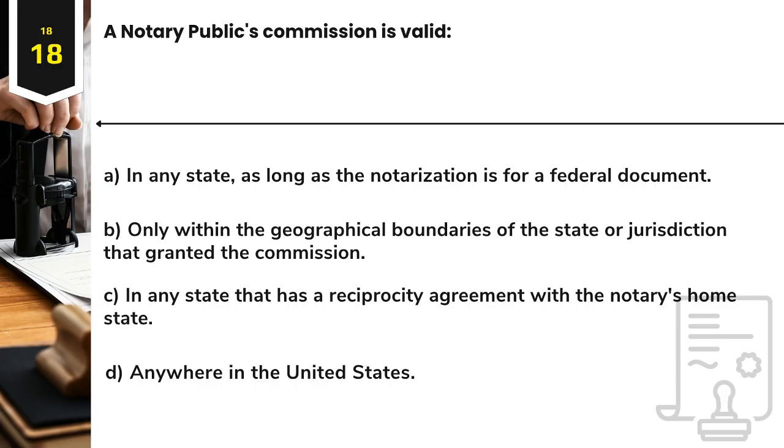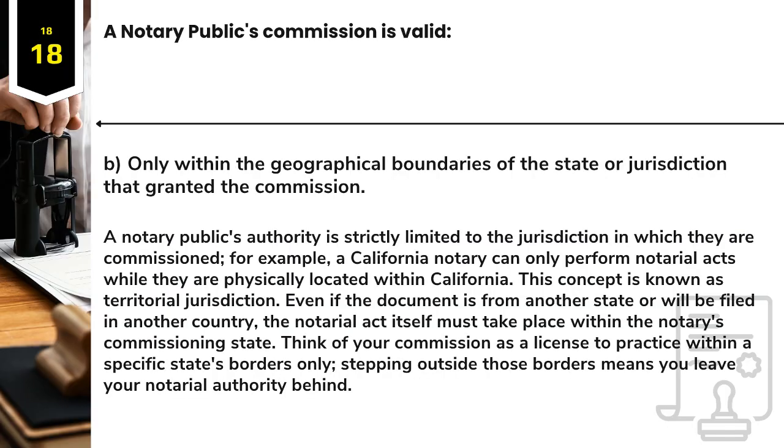Question 18. A notary public's commission is valid: A. In any state, as long as the notarization is for a federal document. B. Only within the geographical boundaries of the state or jurisdiction that granted the commission. C. In any state that has a reciprocity agreement with the notary's home state. D. Anywhere in the United States. Answer: B. Only within the geographical boundaries of the state or jurisdiction that granted the commission.